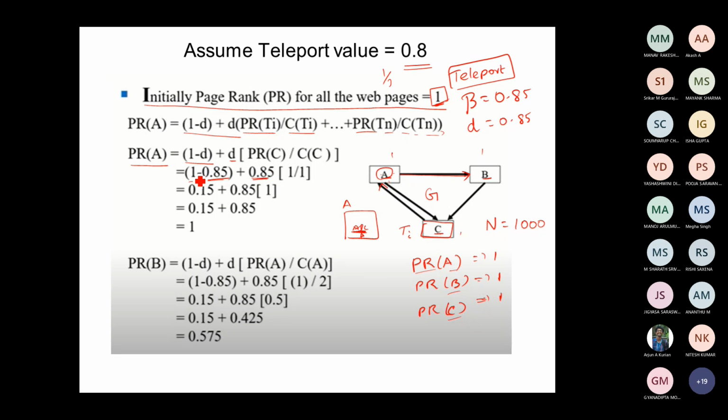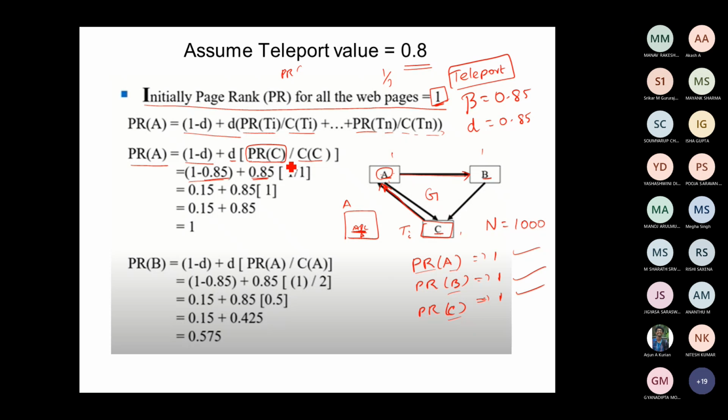So what I will do is page rank of C divided by C of C. What is C of C? From C, how many outgoing links are there? Is there any other outgoing link? No, A is the only outgoing link from C. There are no other outgoing links from C. The initial page rank of A is 1, page rank of B is 1, and page rank of C is 1.